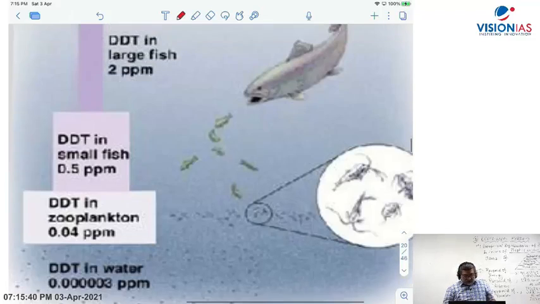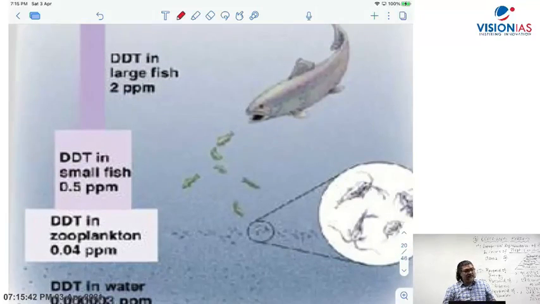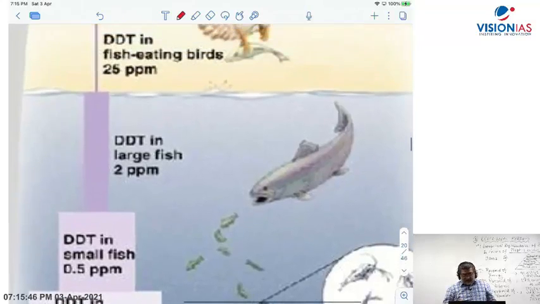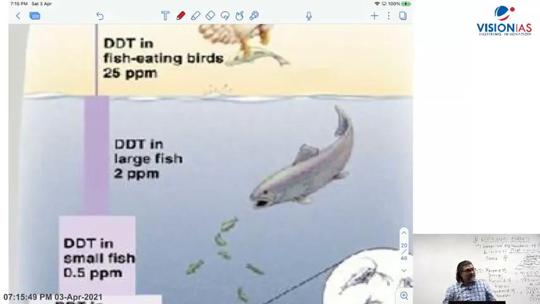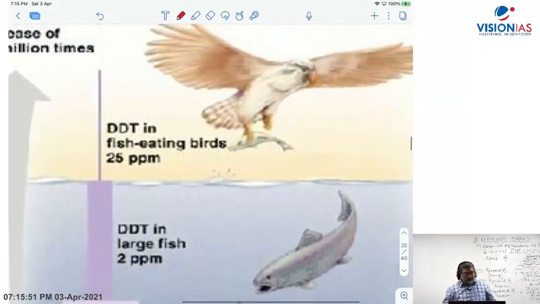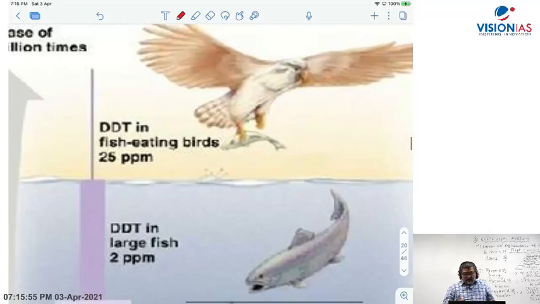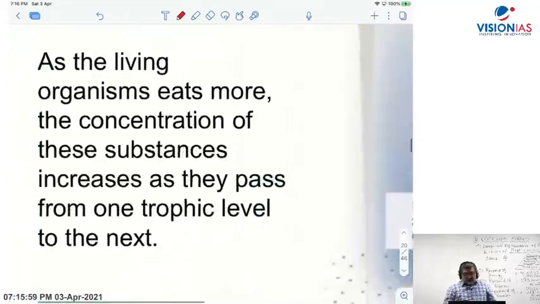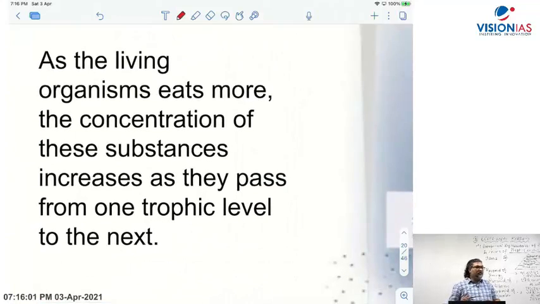Then as it goes to zooplankton, it increases. Then it goes to small fish, again increases. And then the large fish, again increases. And then finally in the bird, it becomes very high. So when a toxic substance, right, as the living organism eats more, the concentration of these substances increases as they pass from one trophic level to the next.